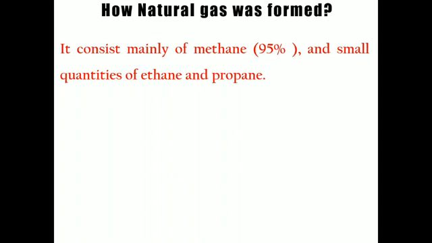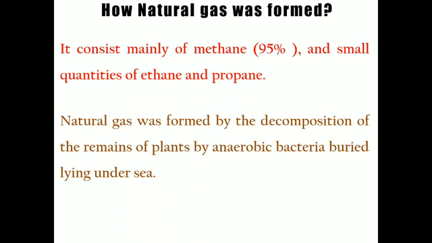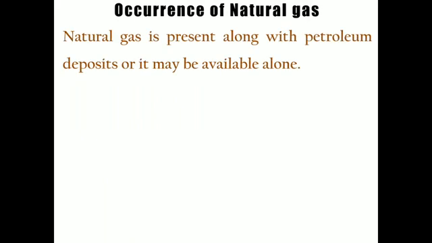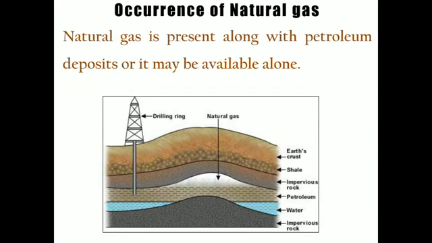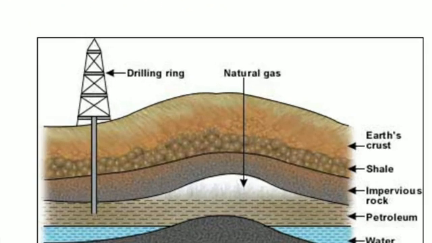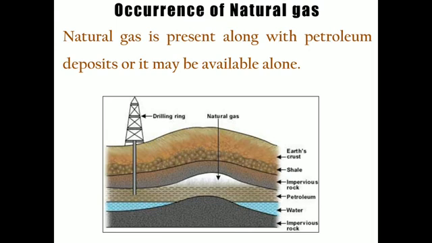Okay, now remember this natural gas, I have already told you, is formed due to the decomposition of remains of plants and animals by anaerobic bacteria buried under the sea. If we talk about the occurrence of natural gas, it is available in the area of the oil field, which I have already explained. This is the area where natural gas is present. This natural gas can also be taken out from the oil field with the help of drill pipes.